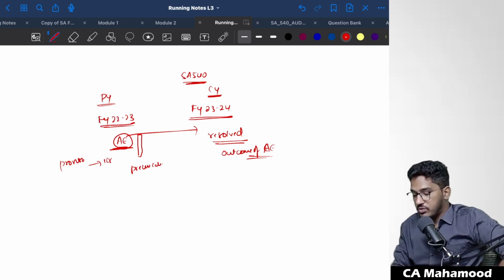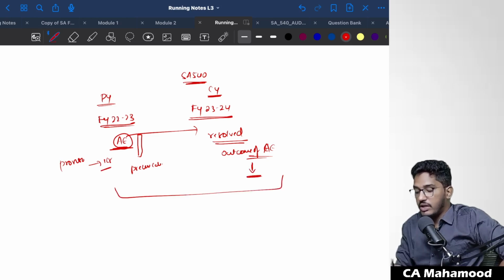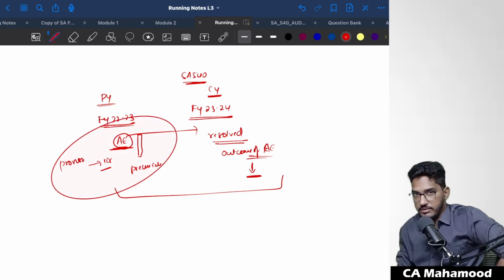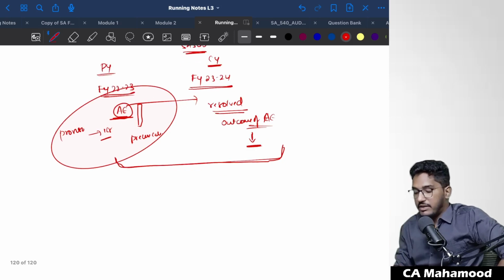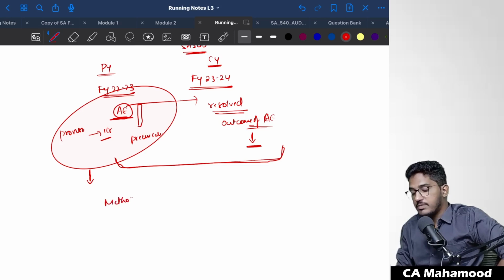So if the auditor gets to know the provision created last year and the outcome of that provision in the current year, he can get to know whether the methods used by the management in last year's accounting estimate are appropriate. Is the management doing proper calculation of accounting estimates, or not? You will come to know if you analyze this. But for this purpose, you need last year's data for the accounting estimate. By checking last year's calculation, you will also come to know what method was used by the management for calculating accounting estimates.